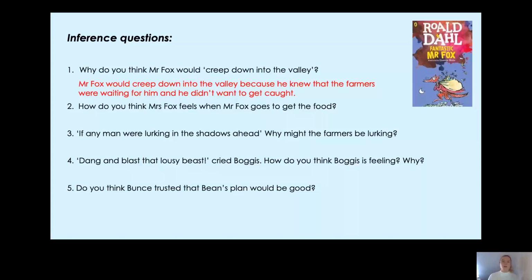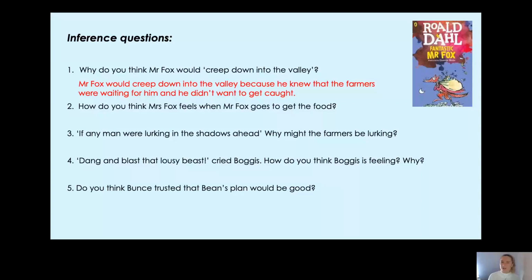Now, number 2, we're going to think about this one together. How do you think Mrs. Fox feels when Mr. Fox goes to get the food? Well, we know that Mr. Fox is creeping down into the valley, and we know why he's creeping down into the valley. So how might that make Mrs. Fox feel? Her husband's all on his own, going down to the valley, and she knows that there are 3 farmers there that are trying to catch him because they don't want him to take their food. So how do you think Mrs. Fox might feel about this?